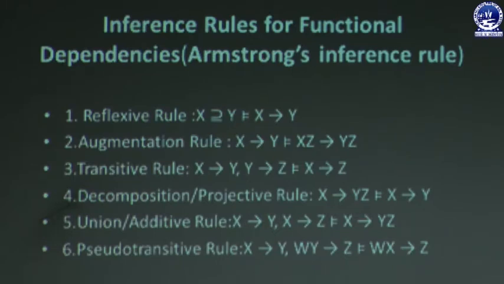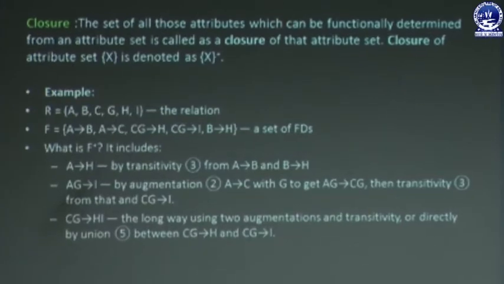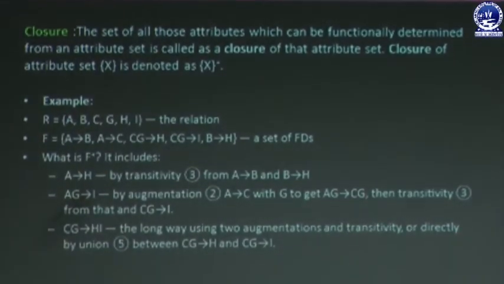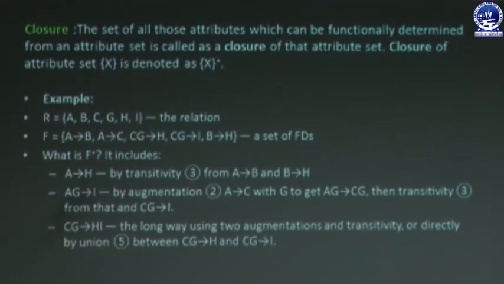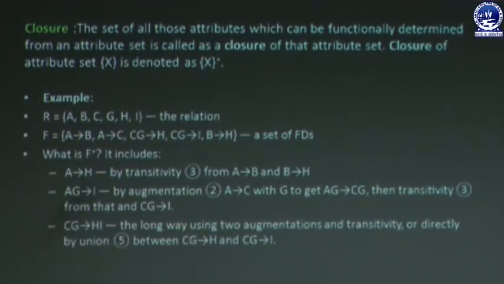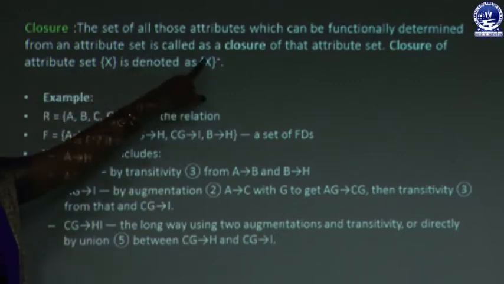By using these rules we can calculate the closure of a functional dependency. Let us see the closure property of a functional dependency and how we can evaluate it. First, we have to know what the closure property is. The set of all those attributes which can be functionally determined from an attribute set is called the closure of that attribute set. The closure of attribute set X is denoted by X plus.